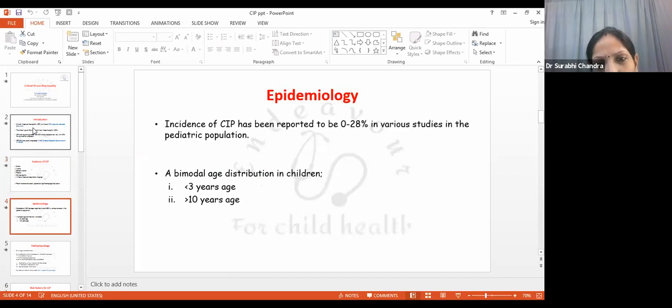Incidence has been reported to be around 0 to 28% in various studies in the pediatric population. A number of cases of ICU acquired weakness have also been reported in patients with COVID-19 recovering from ICU, as I was going through some literature. But this scenario has not been seen in children per se up till now. But in children, the incidence has been reported between 0 to 28%. And a bimodal age distribution is seen in children, with more common being in less than 3 years of age and more than 10 years of age.